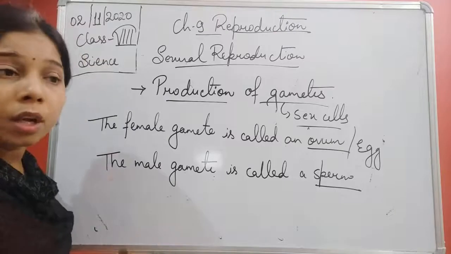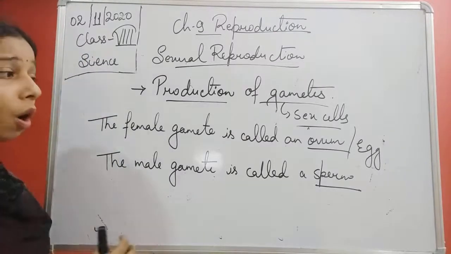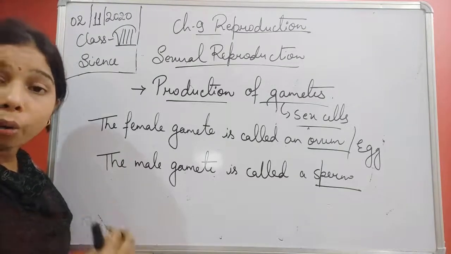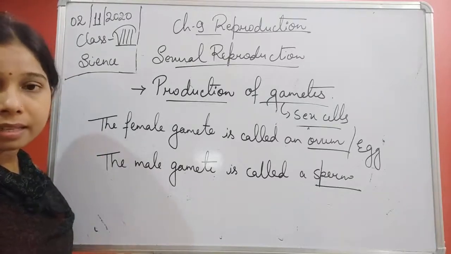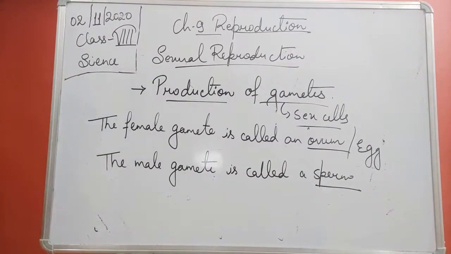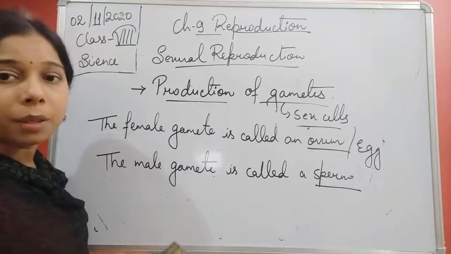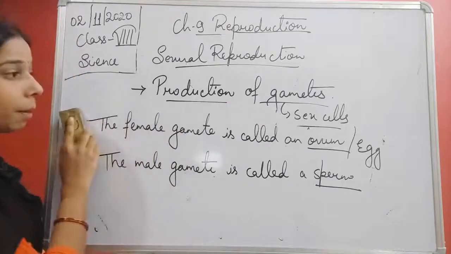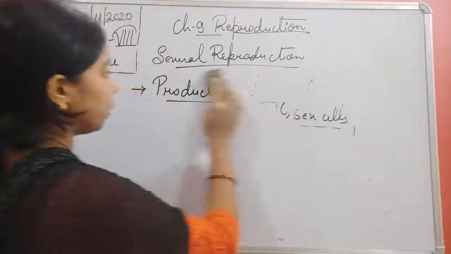Now you see, student, the process of reproduction can occur smoothly only when there will be fusion of the male sex cell and the female sex cell. So we can say that the male and the female gametes should come together so that the process of reproduction can take place, especially when we talk about sexual reproduction. Okay.